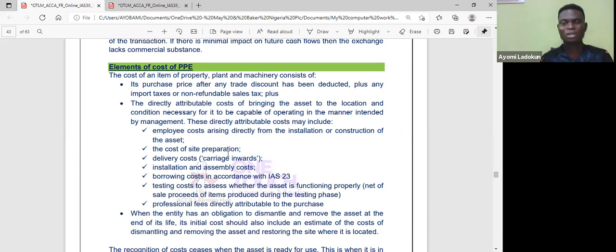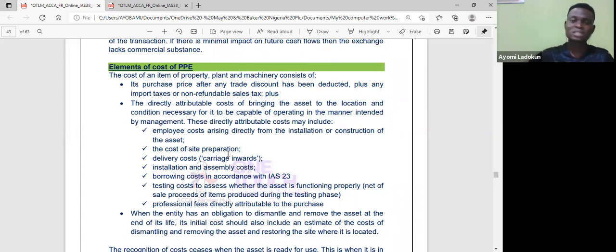I would have paid Mikano, so whatever amount I've paid, that is the purchase price. Then from Mikano, it's going to be transported to my location. So I pay for transport, I pay for handling, I pay even for testing and running costs. Maybe after installation, they are running it to be sure the generator is supplying well. All the money or the cash I spent, they form part of PPE.